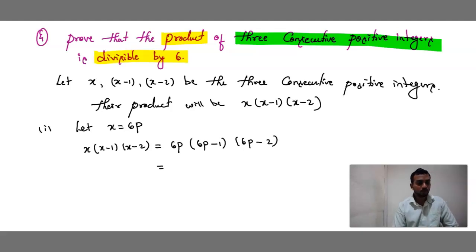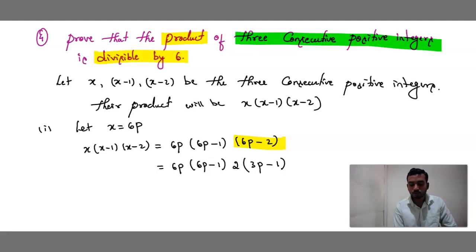Done. Now what happens? In this case 6p I have taken as it is. In 6p minus 1 we cannot take any common factor, keep it as it is. But in 6p minus 2, 6 and 2 are multiples of 2, right? It goes under 2's table, so we can take 2 common. 2 3s are 6, p minus 2 1s are 2.